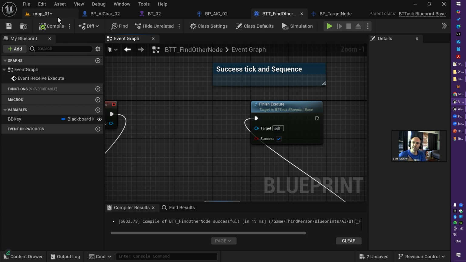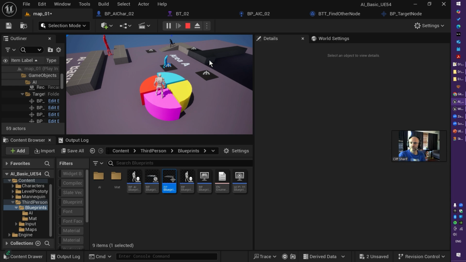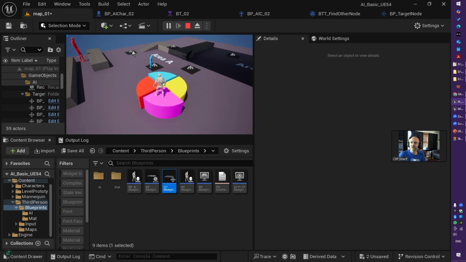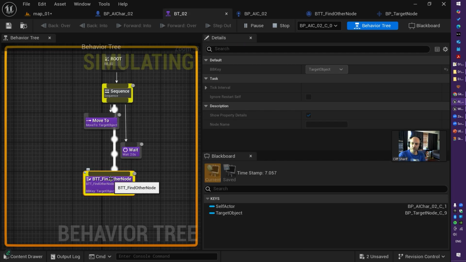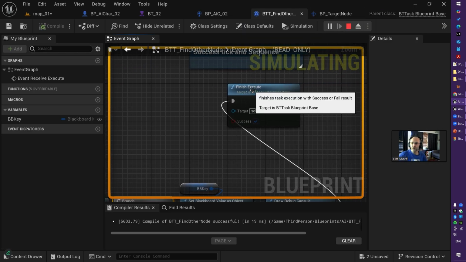If I compile and save and run, as you see, it never goes for the next task. It always stays there and never switches to anything else. So be very, very careful when you use Event Begin Receive Execute. You need to finish it.